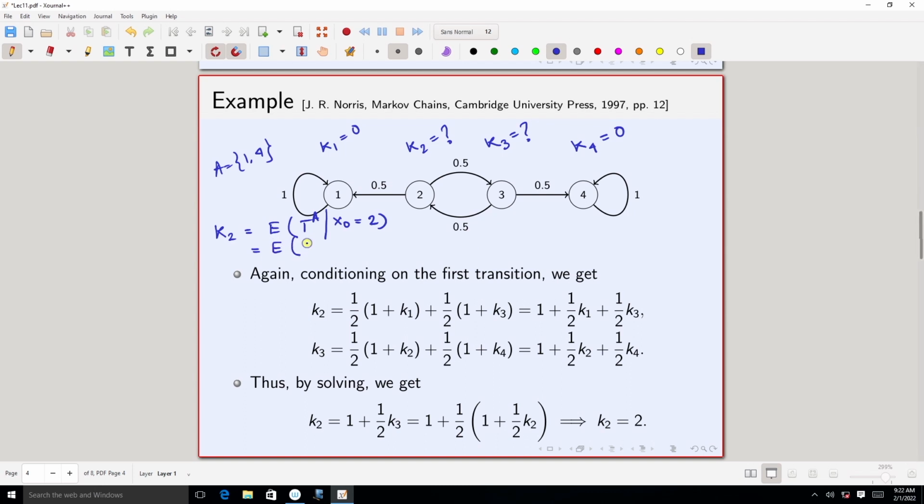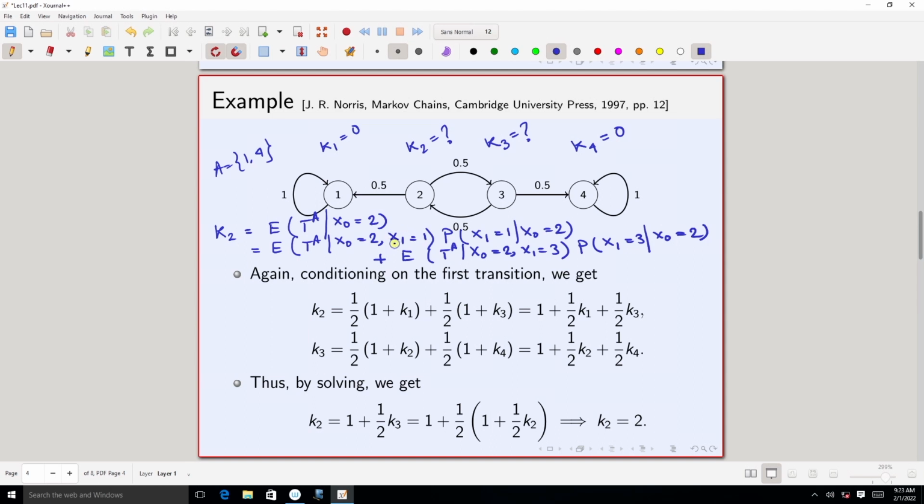So I write the expectation of T_A given x0 equals 2 and x1 equals 1, multiplied by the probability that x1 equals 1 given x0 equals 2. This is one case. Another case is the expectation of T_A under the condition that x0 equals 2 and x1 equals 3, times the probability that x1 equals 3 given x0 equals 2. So from 2, in this particular case, I can move to either of two states, 1 or 3. From 2, in the first step, if I go to 1.